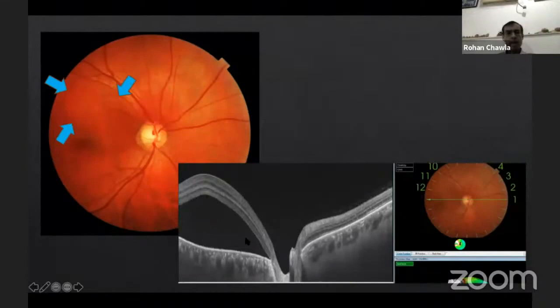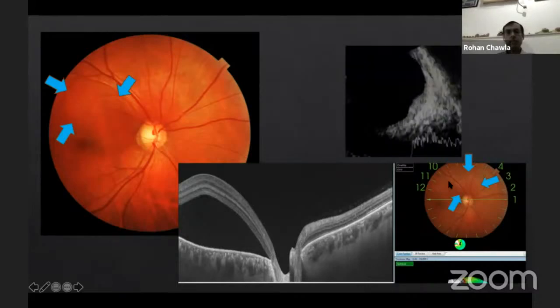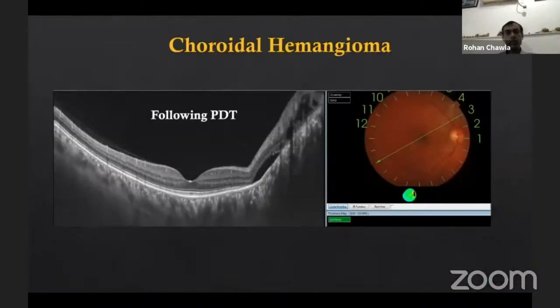Another case where you see a large amount of fluid at the posterior pole. If you look carefully above the disc, there is a lesion there. So this fluid is coming from that leaking lesion. If you do an ultrasound, you'll realize that it is nothing but a small hemangioma, which has a very uniform reflectivity on ultrasound. So small choroidal tumors also can lead to fluid at the posterior pole. So again, not a case of CSC. We did photodynamic therapy for that, and see, this fluid at the posterior pole has now totally resolved. A little bit is remaining, and the scan going through the tumor still shows some changes, but we can probably just follow up this patient for the present.